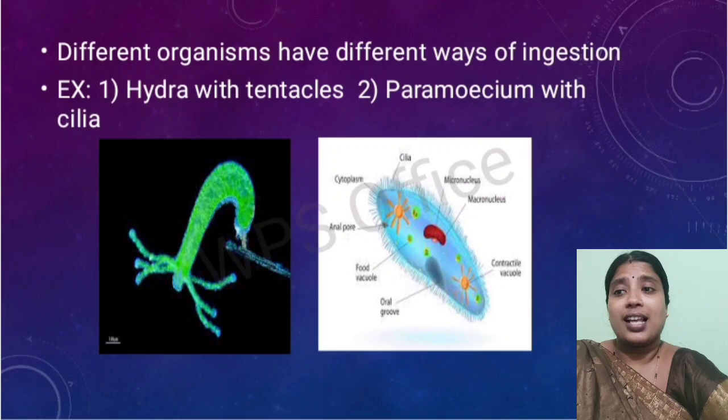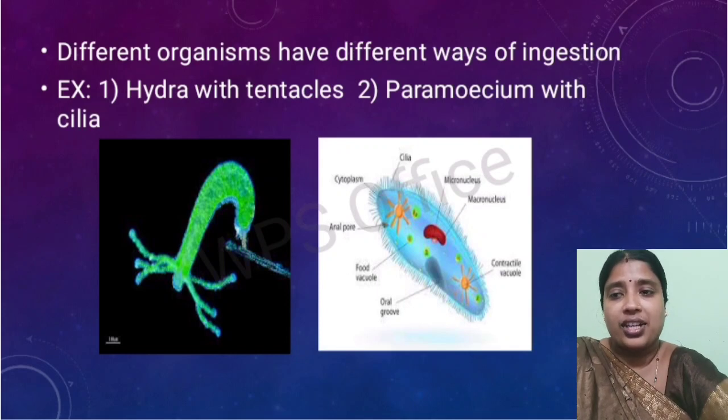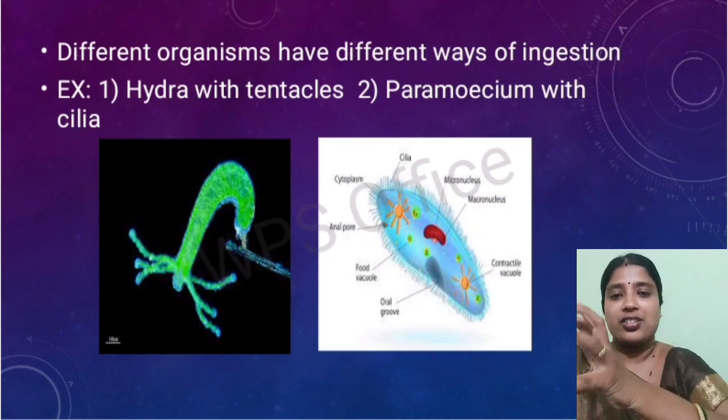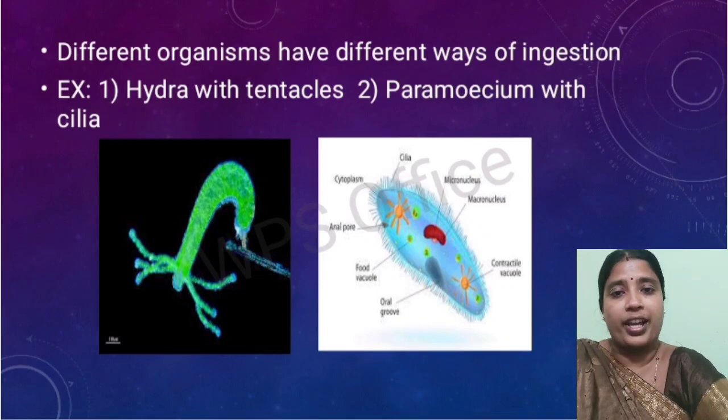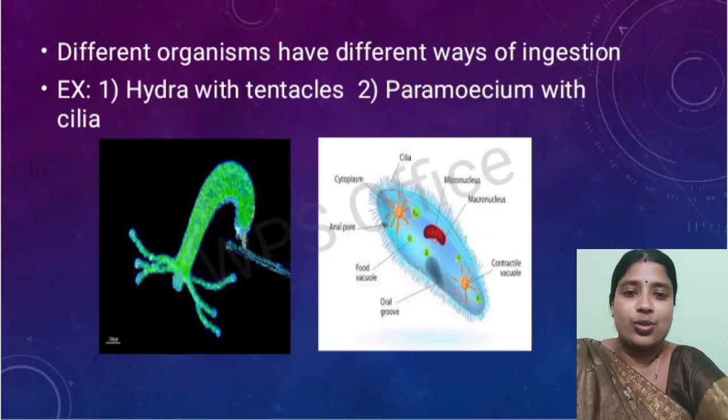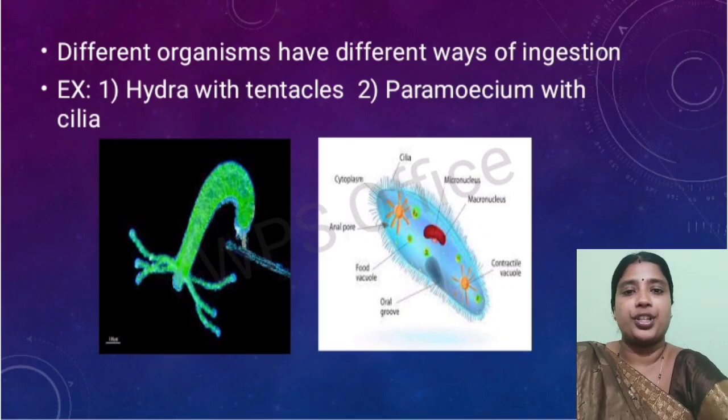In the first image you can observe the green color tube-like structure, and this hydra has hair-like projections known as tentacles. So hydra catches the food with the help of tentacles, and then it consumes it in its body, then it digests, and in this way it gets its nutrition.